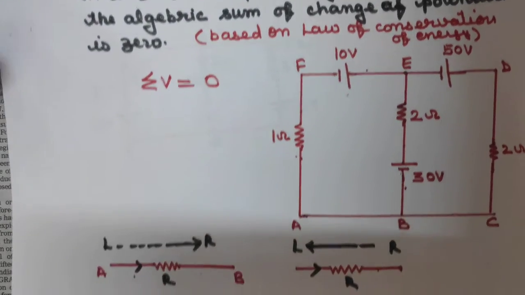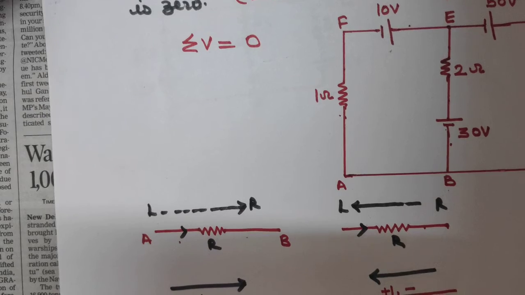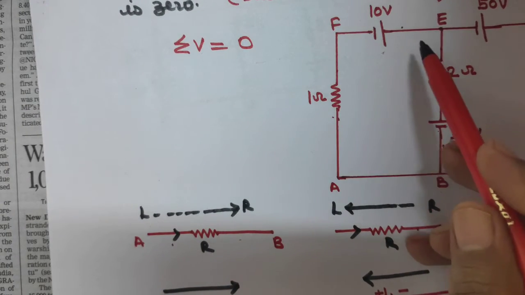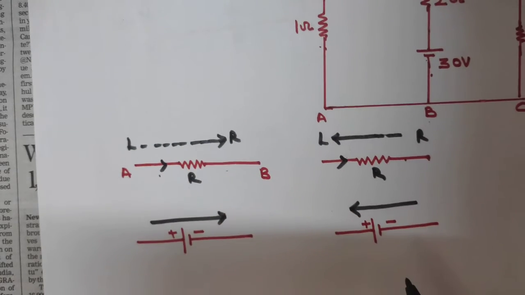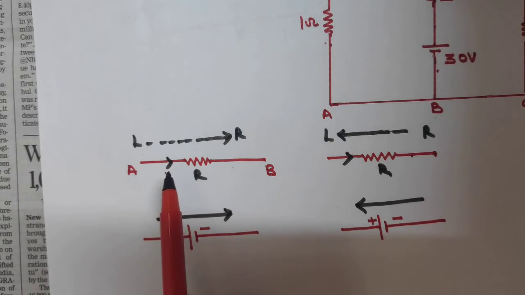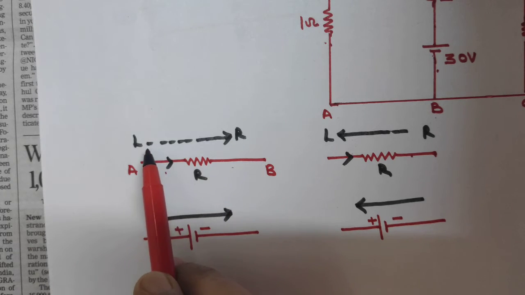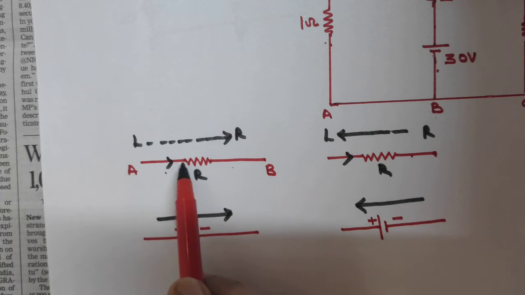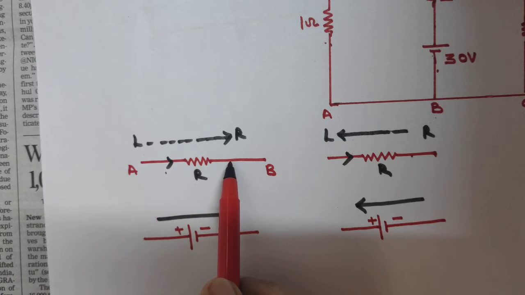So there is some sign convention to solve such types of questions. In this, maybe we have to find out current, voltage, all these things. So for this we have a sign convention: if the current is flowing from A to B, and we are moving in the same direction, then this is at higher potential and this is at lower potential.